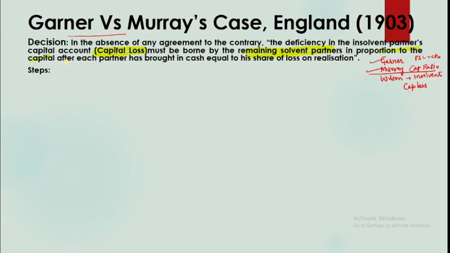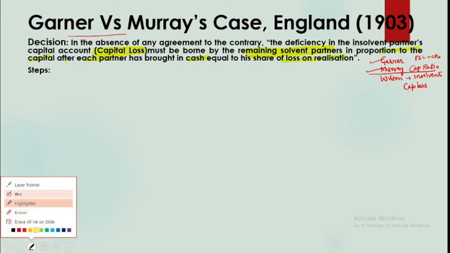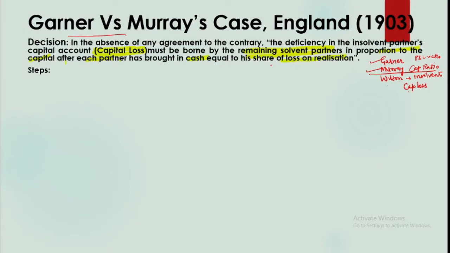Again, there is a condition: after each partner has brought in cash equal to his share of loss. That is, before you ask them to share the capital loss arising on account of insolvency, first of all they are to bring cash equal to their share of realization loss. After that we will determine the capital loss. Then we will identify the remaining solvent partners. Remember, it is not just remaining, it is remaining solvent partners. So out of the remaining partners, if someone else is also insolvent, he won't be asked to bring the money. Then the ratio will be the capital ratio. So these are the steps involved.